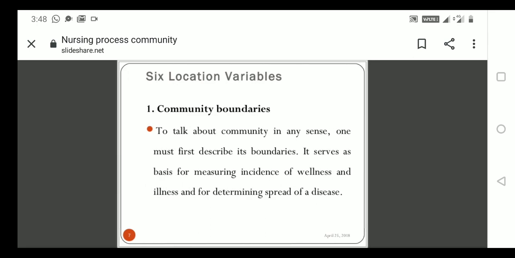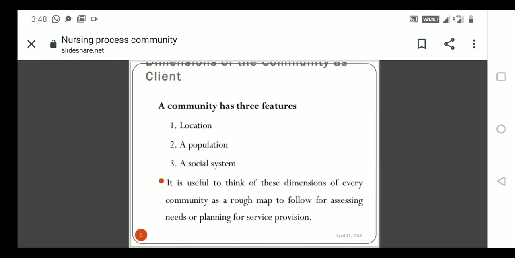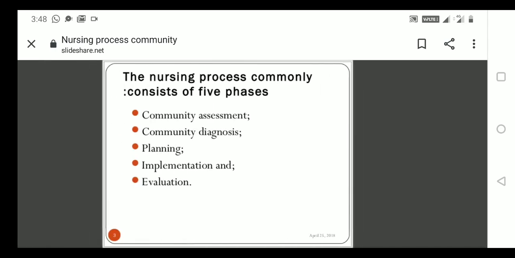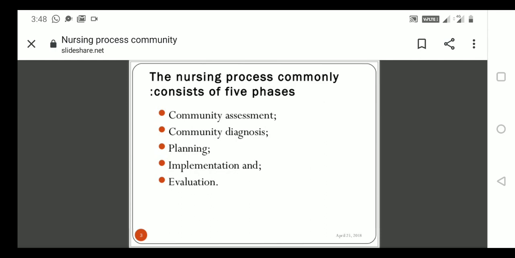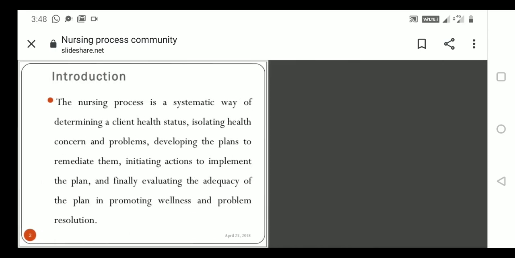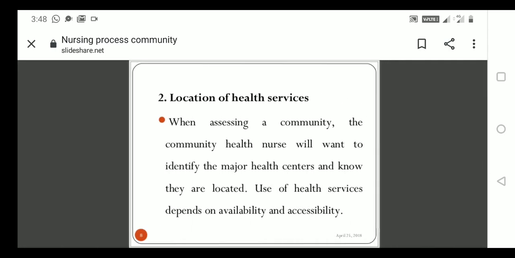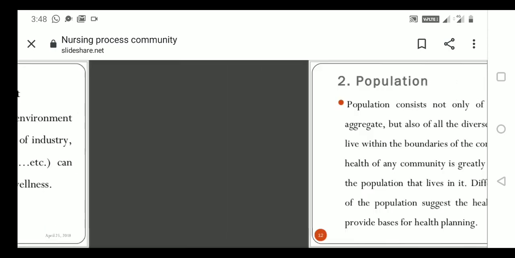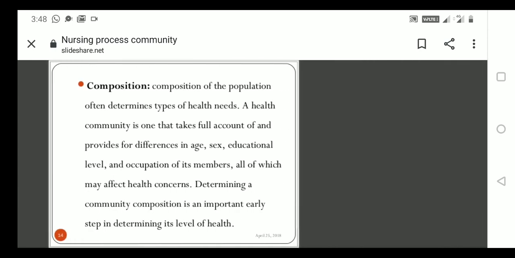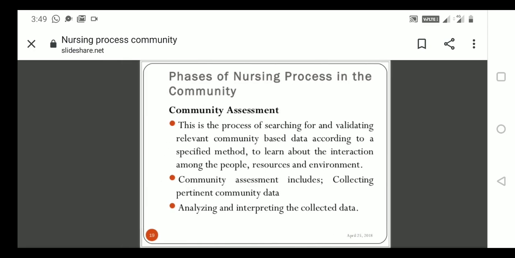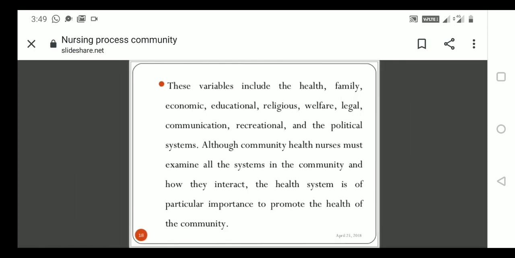So the dimensions are location, population, and social systems, and we have learned two important missions and all. The nursing process has five steps. Up to here we have learned. If you have any doubt, you can ask me.